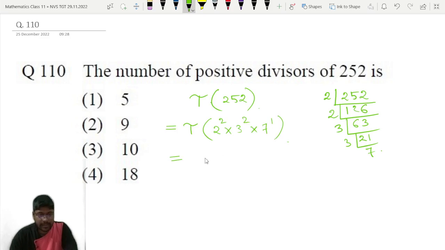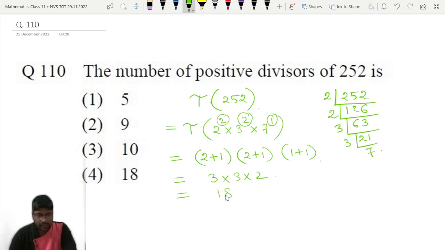And the formula is tau of this is the powers plus 1. We have to write 2 plus 1 into this 2 plus 1 into 1 plus 1. So this will become 3 into 3 into 2, 18. Okay, 3, 3, 9, 9 to 18. So number of positive divisors of 252 is 18.